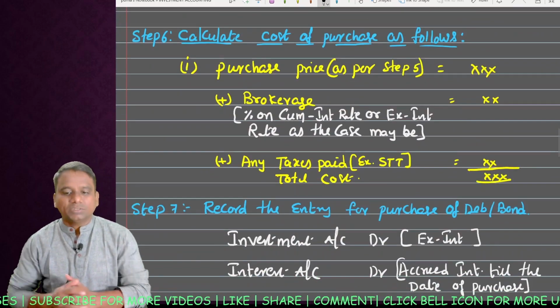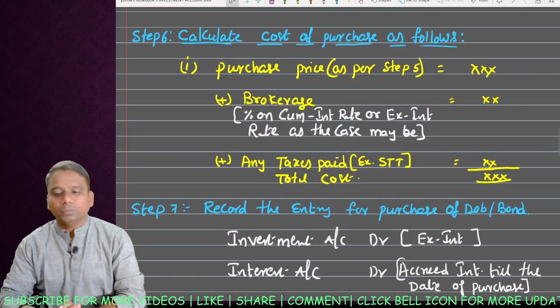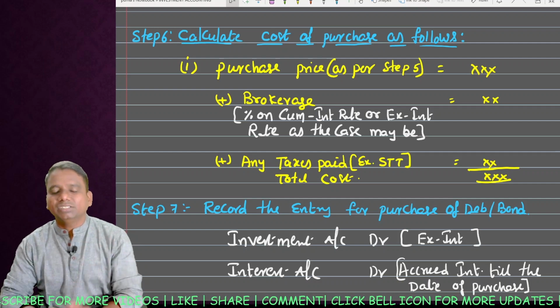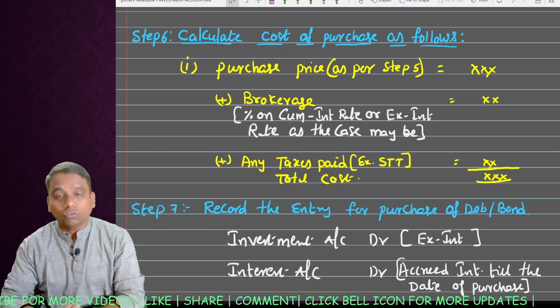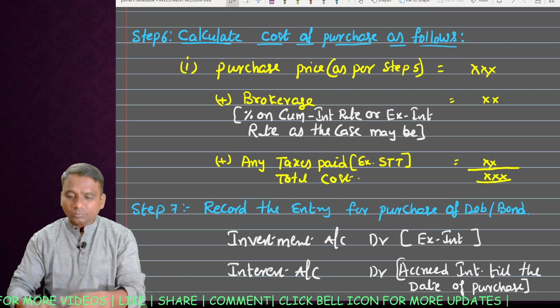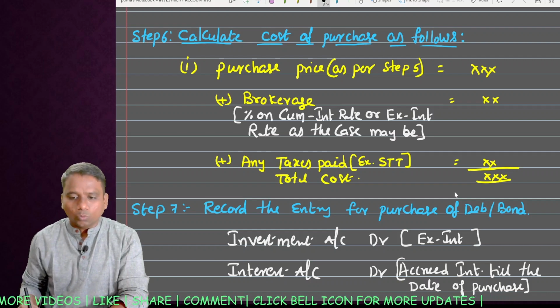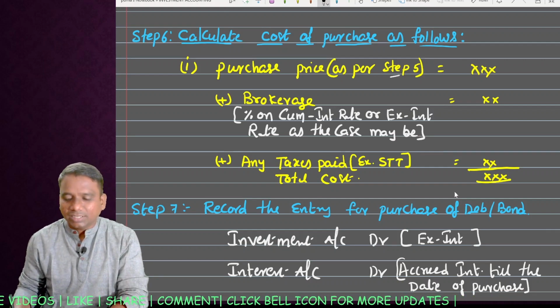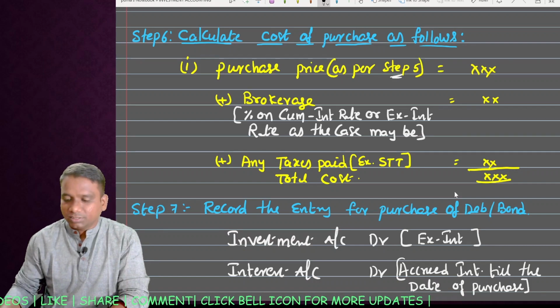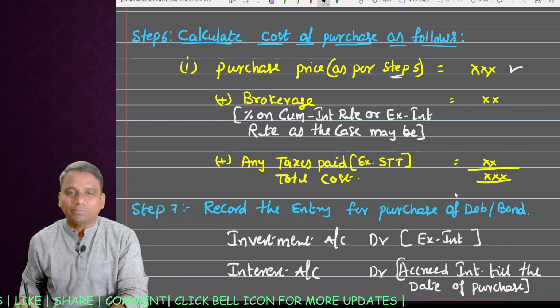Next, step 6. Calculate cost of purchase as follows. Purchase price is different and cost of purchase is different. Look at it. Cost of purchase consists of two things. One, purchase price as per step 5. Purchase price as per step 5.